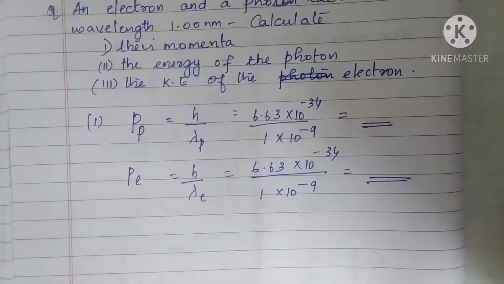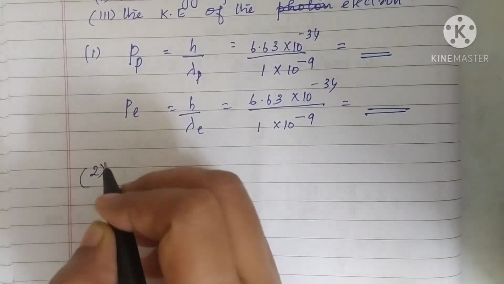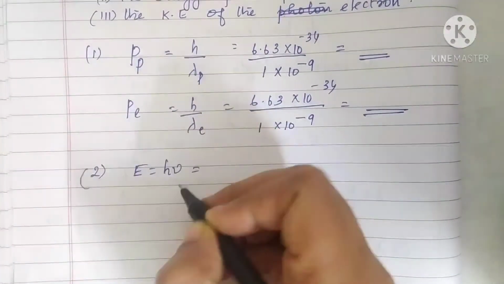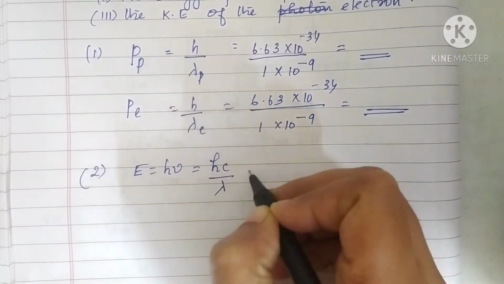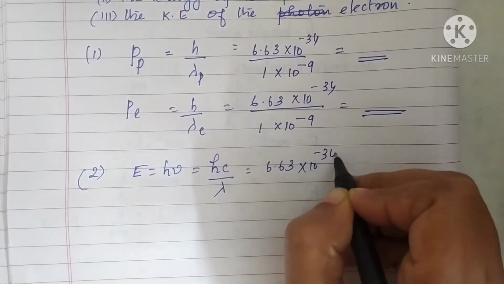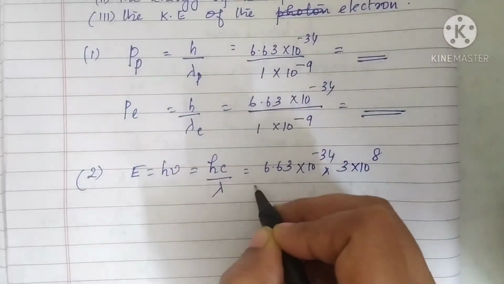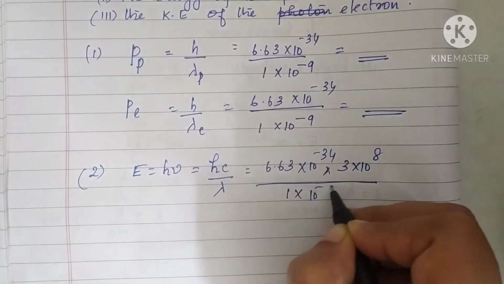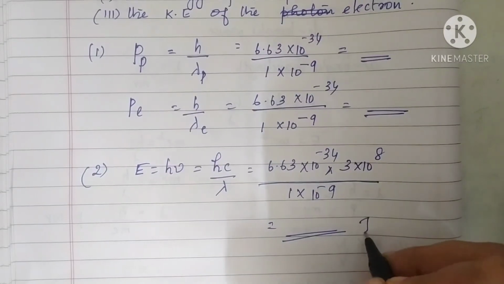Clear? Now the second part of the question is to find the energy of the photon. Energy of the photon is given by E equal to h nu. Here nu is not given directly, so you can take the expression hc by lambda, that is 6.63 into 10 power minus 34 into 3 into 10 raised to 8 divided by, what is lambda? As it is 1 into 10 power minus 9. Okay, in this way you can find the energy in joules.